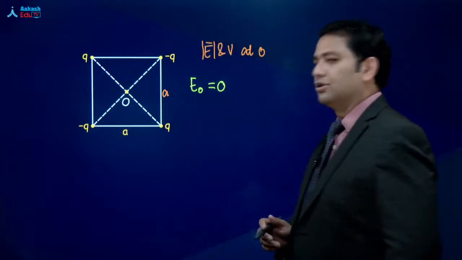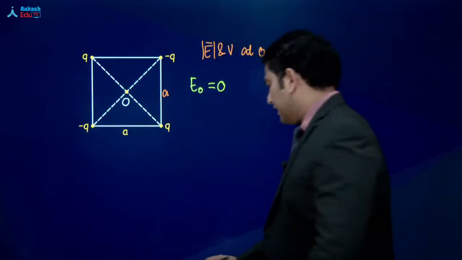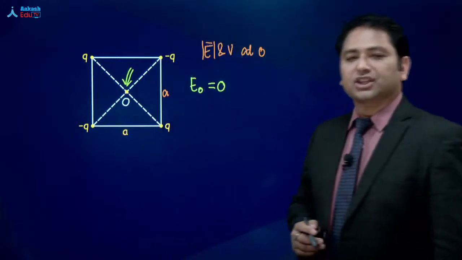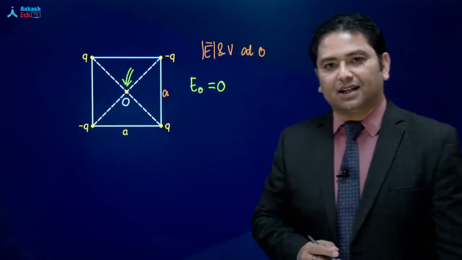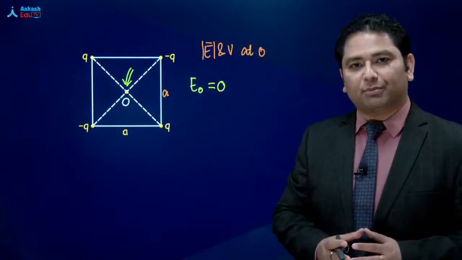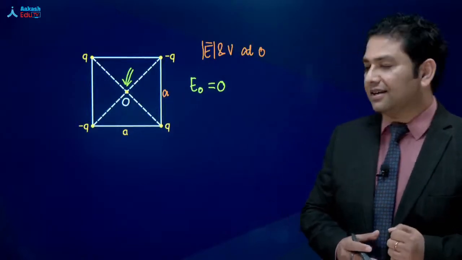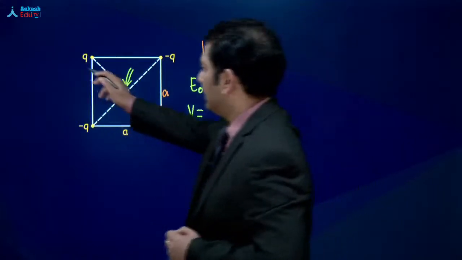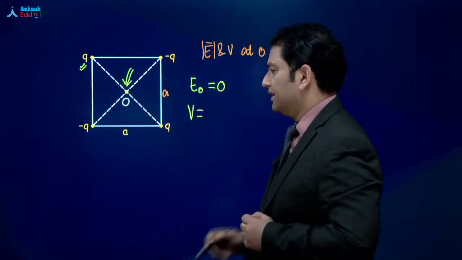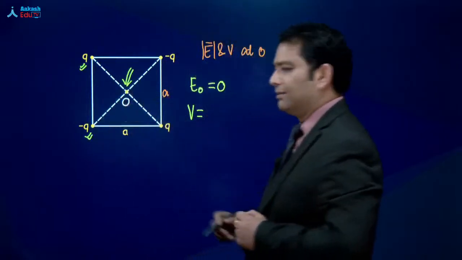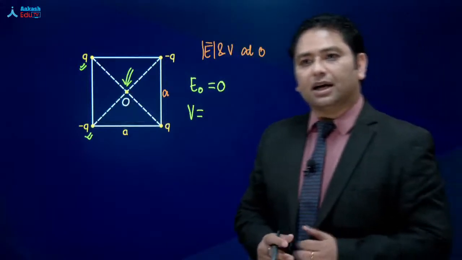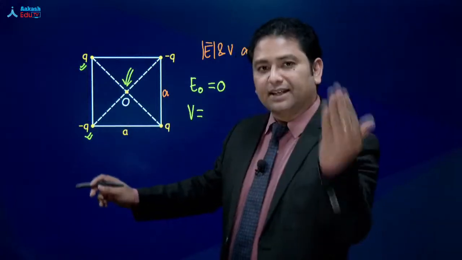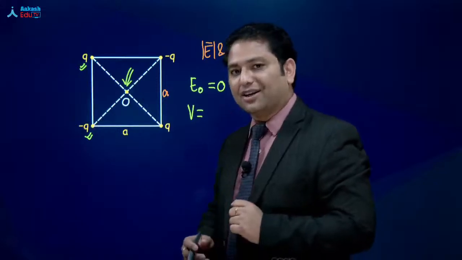If we talk about the value of potential at that given point, अगर मुझे इस point पे potential निकालना है, you should realize that potential is a scalar quantity. और एक-एक के कारण से will calculate the potential and will add them up, right? तो बहुत ध्यान से देखें, if you see the value of potential, इसके कारण से potential जितना है, इसके कारण से the potential will be same in magnitude but opposite in sign. I misspoke, opposite in sign, not direction. Potential does not have a direction, right?